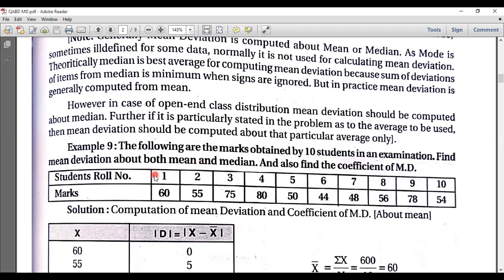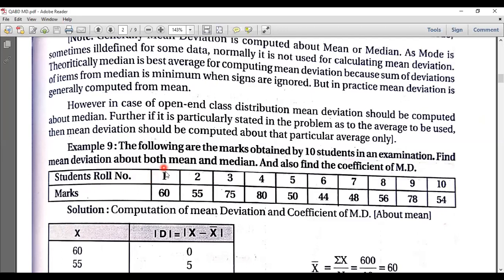So first analyze the data. Here they have given the students' roll number and the marks. What kind of data is this? This is an individual series. Let me repeat it again. As I already made clear in the class, to confuse you, in some cases they will give the students' roll number, month and year.